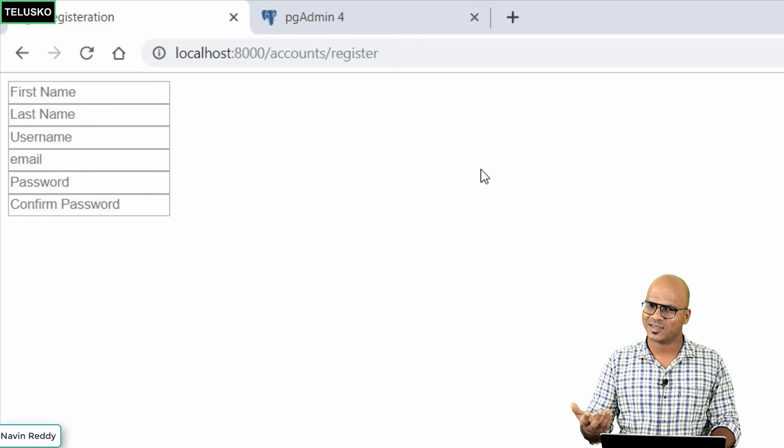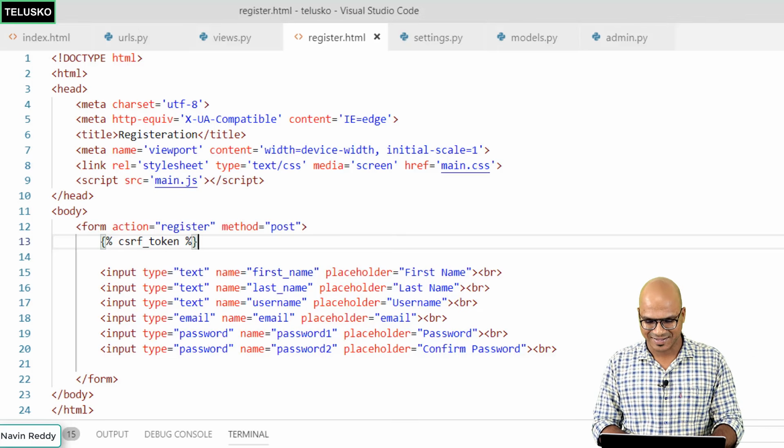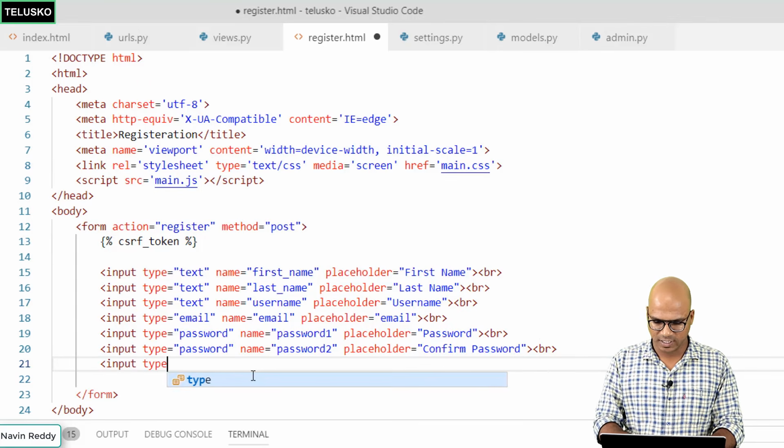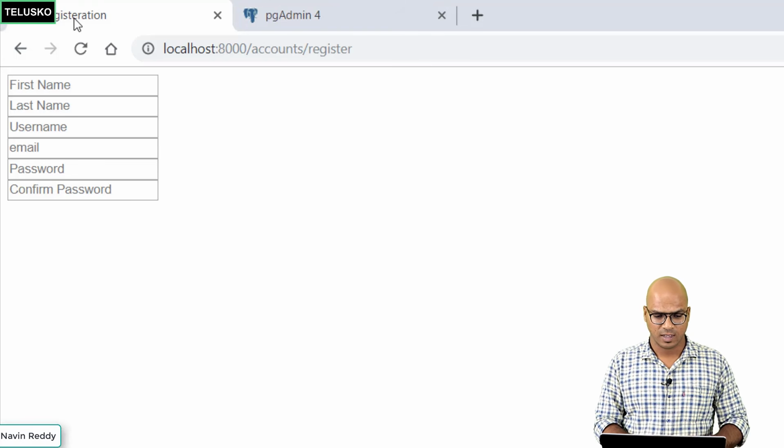The button is missing. Okay, can you believe that? So we need to also get a button there. We'll say input type is equal to submit. We got a submit button as well. Let's go back here, refresh, and we got the button as well.